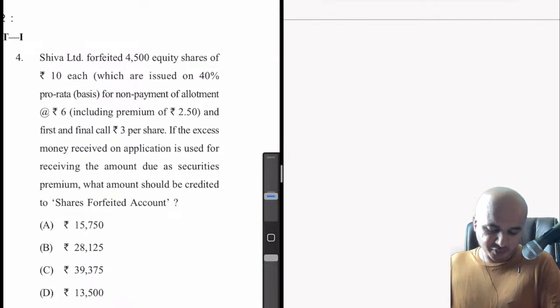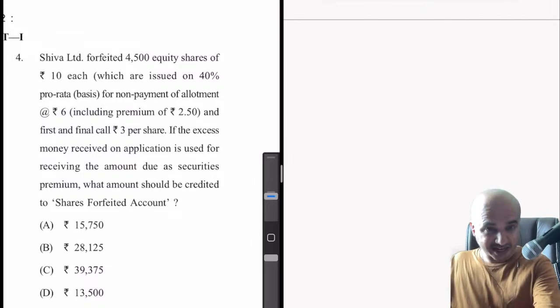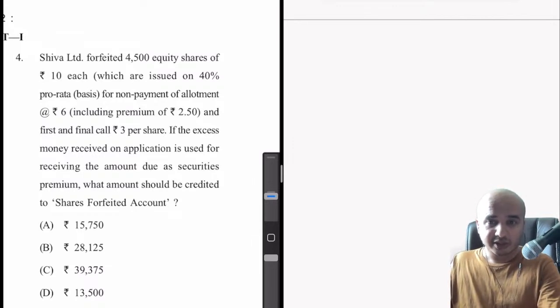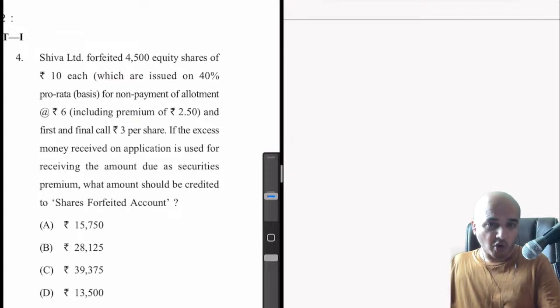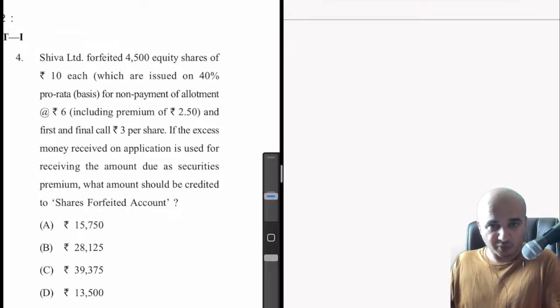Shiva Limited forfeited 4,500 equity shares of rupees 10 each. Okay. Then forfeiture. What is forfeiture? Forfeiture is nothing but cancellation. Maybe one of the shareholders did not pay the full amount, so therefore we are cancelling the shares of that particular shareholder. So how many such shares are cancelled in this case? 4,500 equity shares of rupees 10 each, which are issued on 40% pro rata basis.